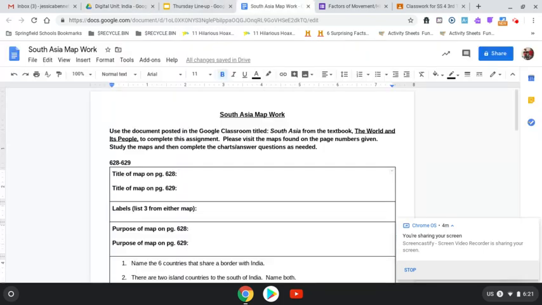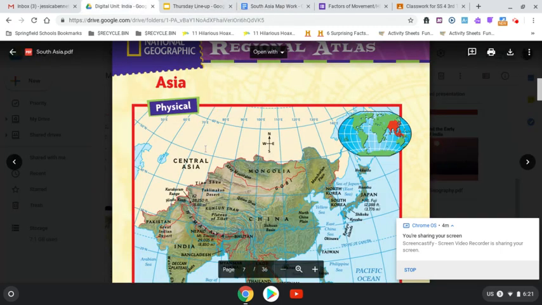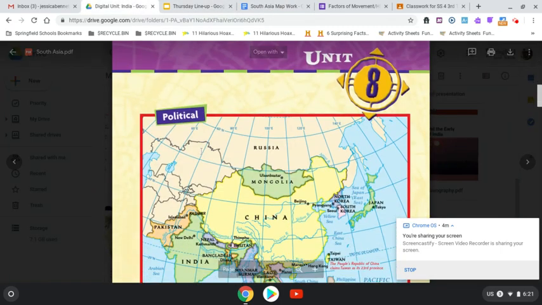So I come back to my document and I type in Asia Physical. Now I get down to the labels. And the label says, well, actually, let's get back up. Let's do the title on page 629 as well. So I come back, scroll down.